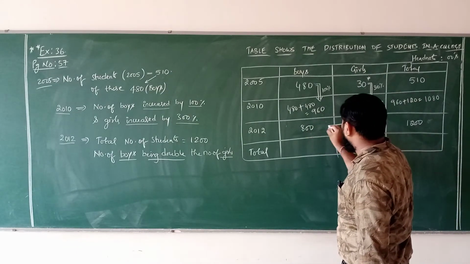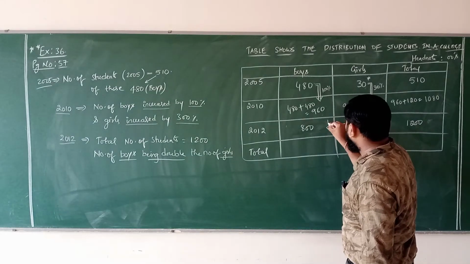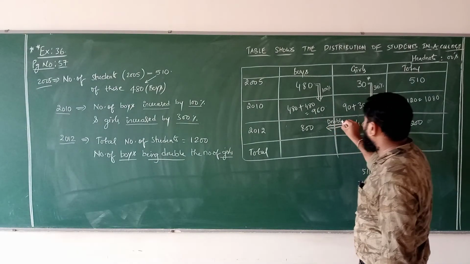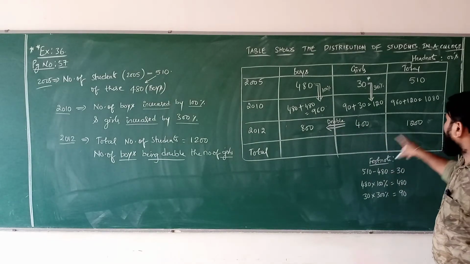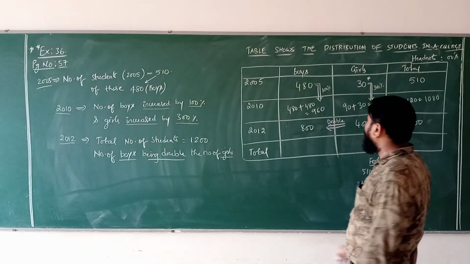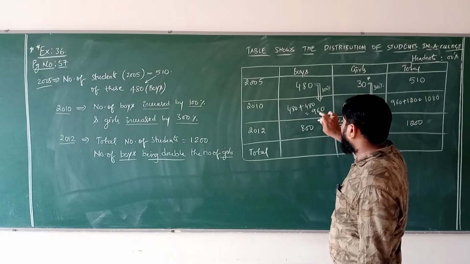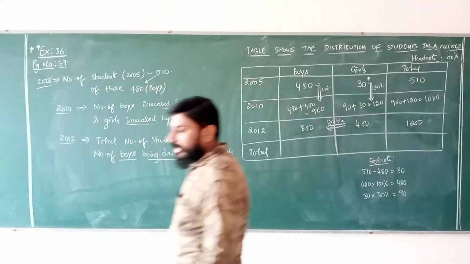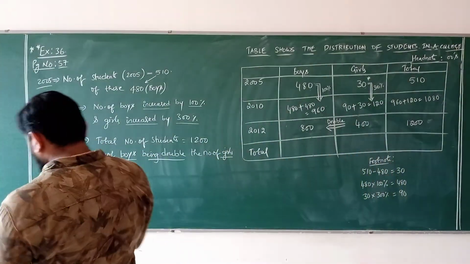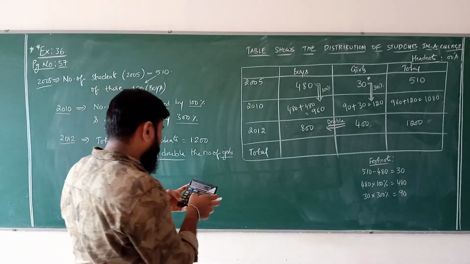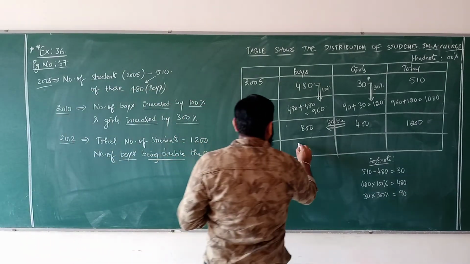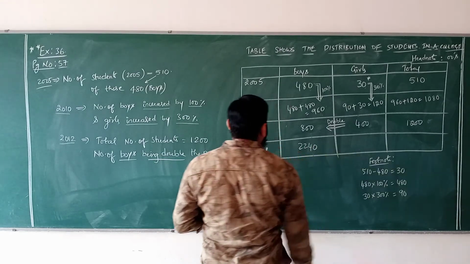So exactly here, double. So you will be getting 800. So 800 plus 400, 1200. Overall total you do it. 480 plus 960 plus 800. How much the overall total? 480 plus 960 plus 800. So 2240, the whole total.